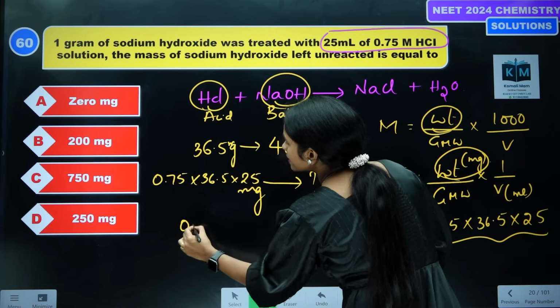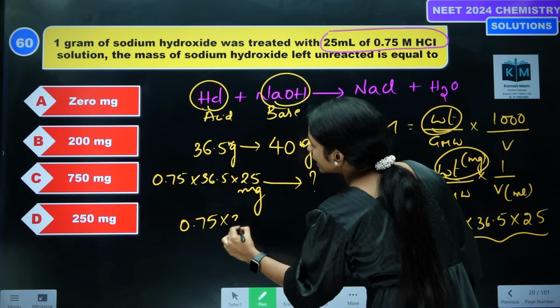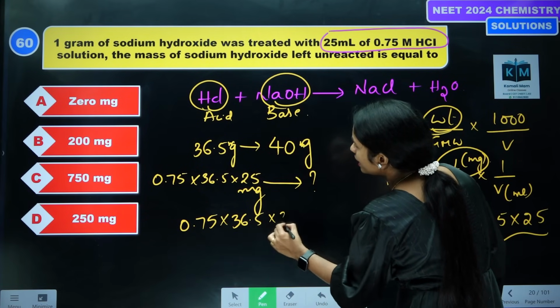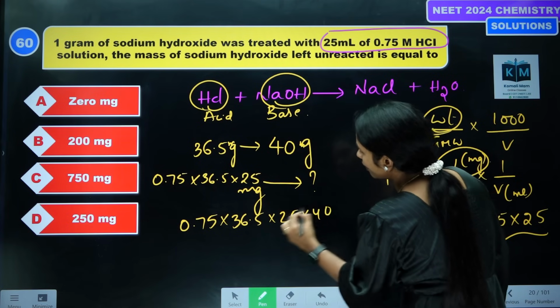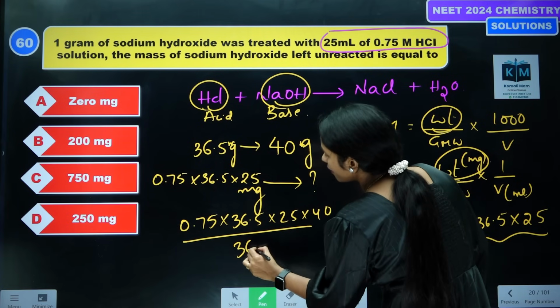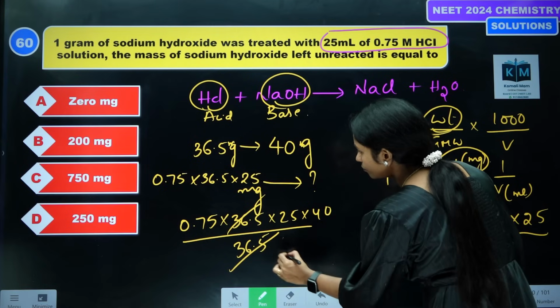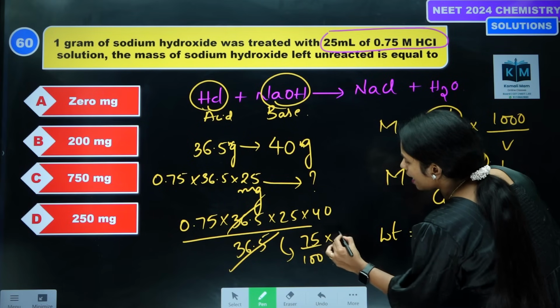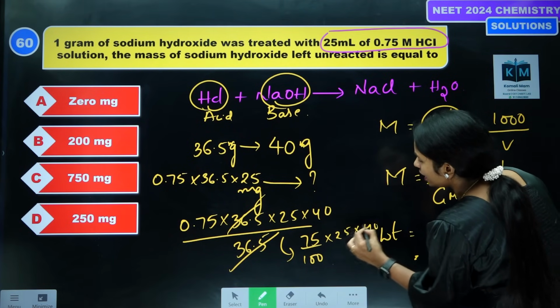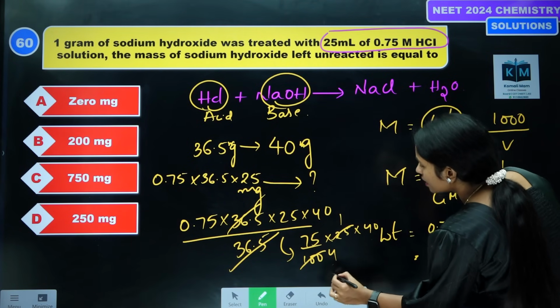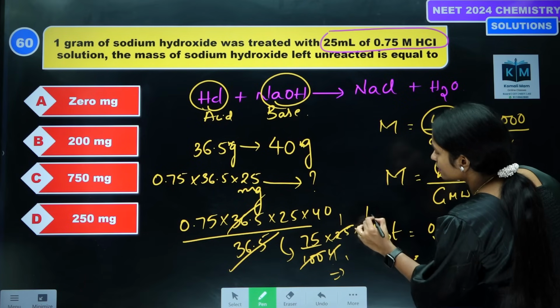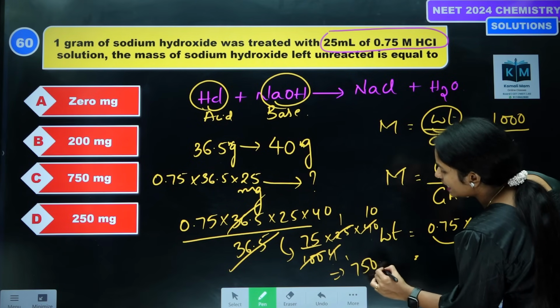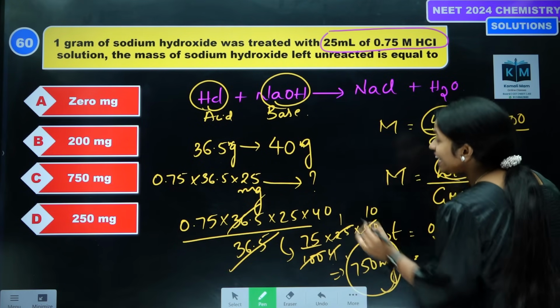Then what is that? 0.75 into 36.5 into 25 into 40 divided by 36.5. Just cancel these two. And then this 75 by 100 I am going to write, and 25 into 40, 1s are 4s are, then 4 1s are 4 10s are, then 750 milligrams is needed.